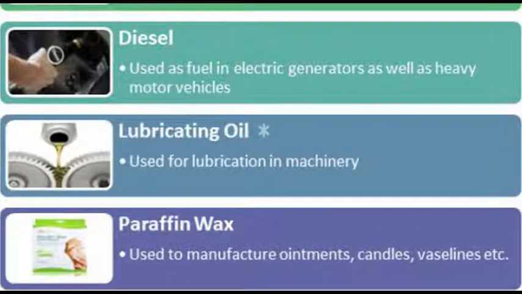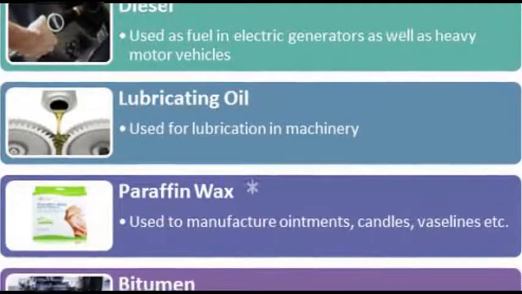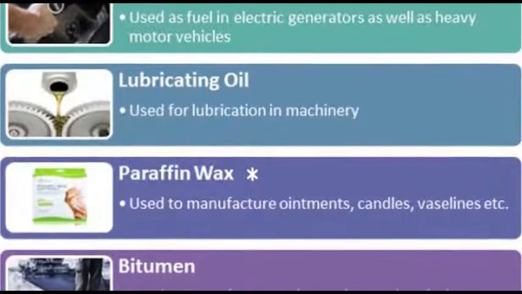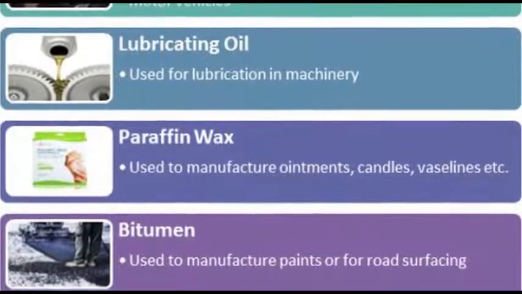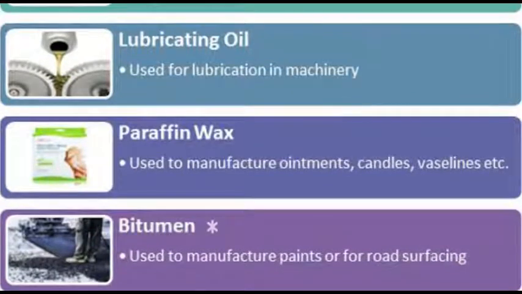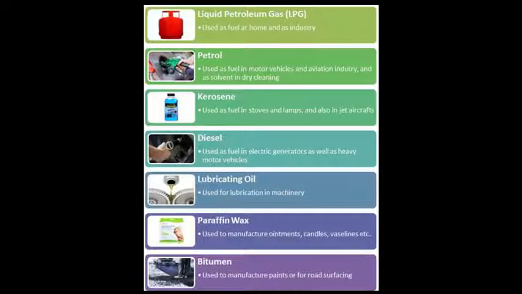Fourth one, diesel. It's a fuel for heavy motor vehicles, electric generators. Next, lubricating oil for lubrication purpose. Sixth one, paraffin wax. It is used for making ointments, candles, vaseline, etc. Seventh one, bitumen, used in paints and used for road surfacing. So, petroleum is a mixture of 7 components.